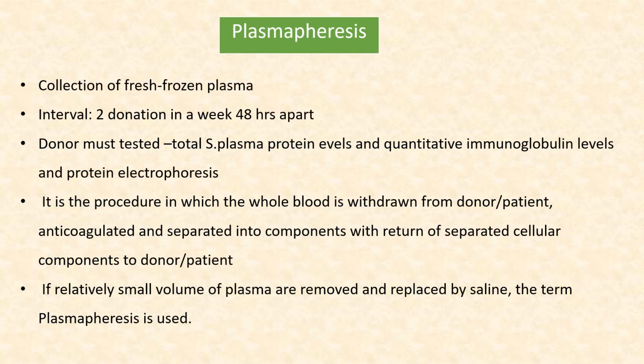Next one is plasmapheresis, the collection of FFP. Now this can also be donated twice a week, or one donation 48 hours apart from another one, and the donor must be tested for total serum plasma protein levels, quantitative immunoglobulin levels, and protein electrophoresis. It is a procedure in which whole blood is drawn from the donor or the patient, anticoagulated, separated into components, and the separated cellular components are returned back to the donor or the patient. If a relatively small volume of plasma is removed, then it can be replaced by saline, and therefore the term used is plasmapheresis.